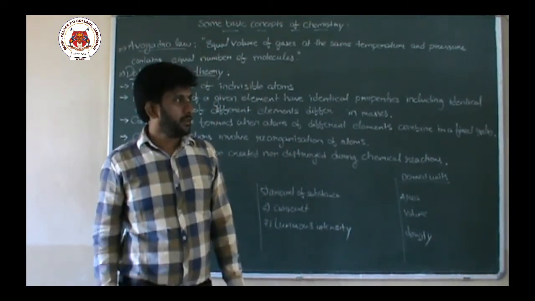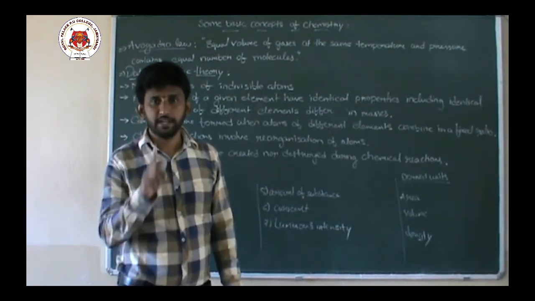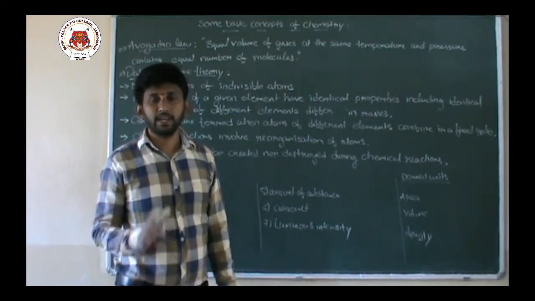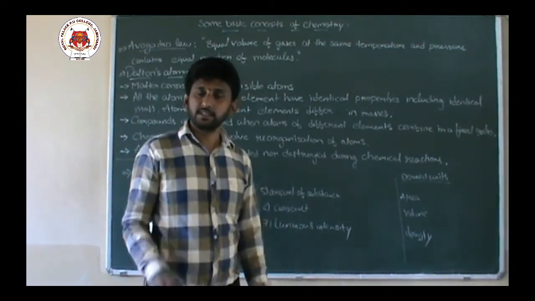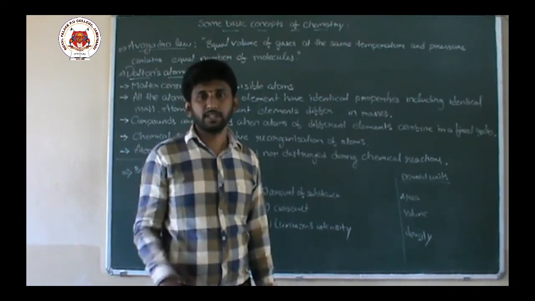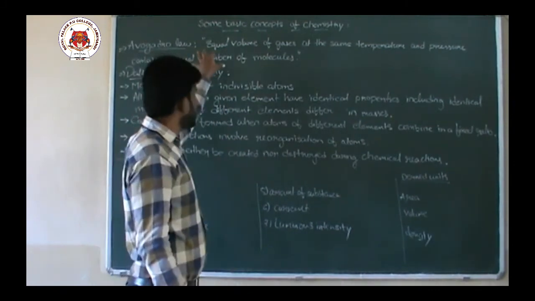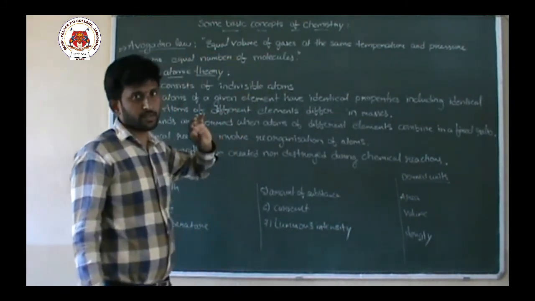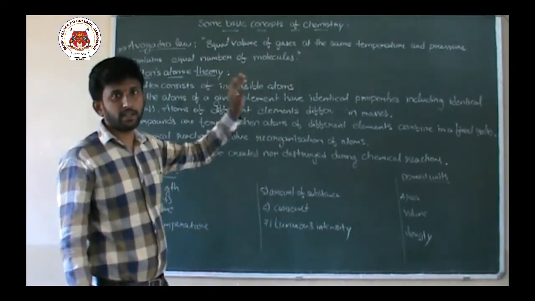One mole of any gas at STP carries how many atoms or molecules? It carries 6.022 × 10^23 molecules or atoms. That is a fixed number of molecules, an equal number of molecules they contain at STP.